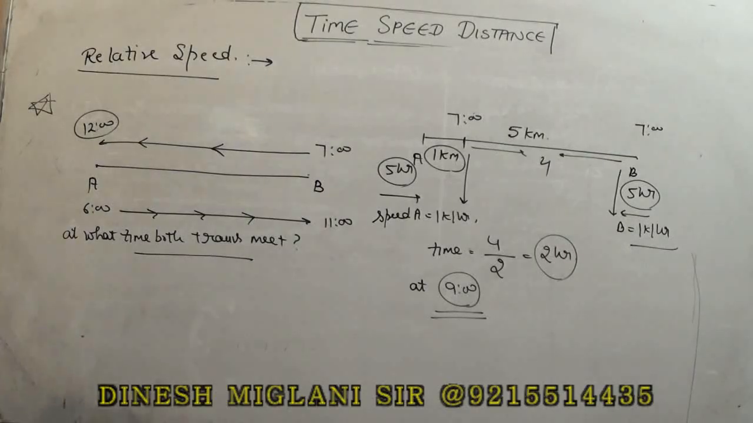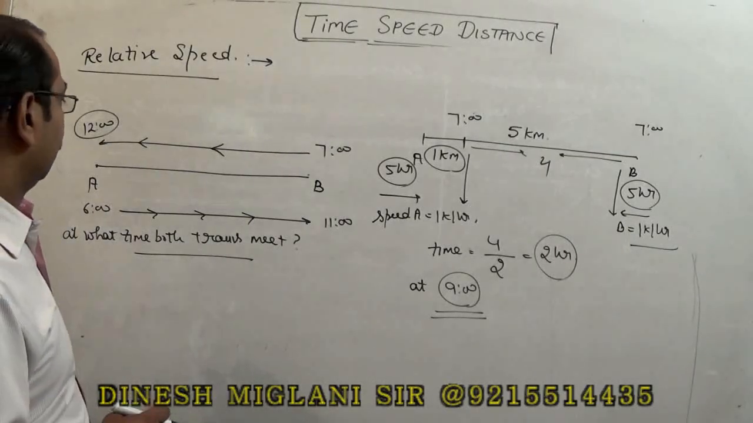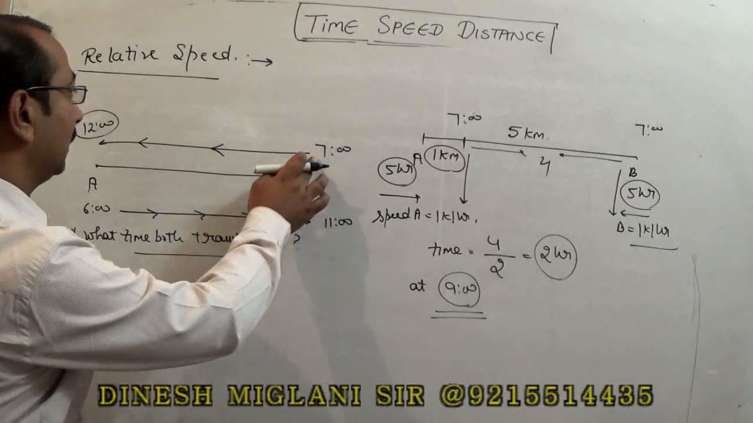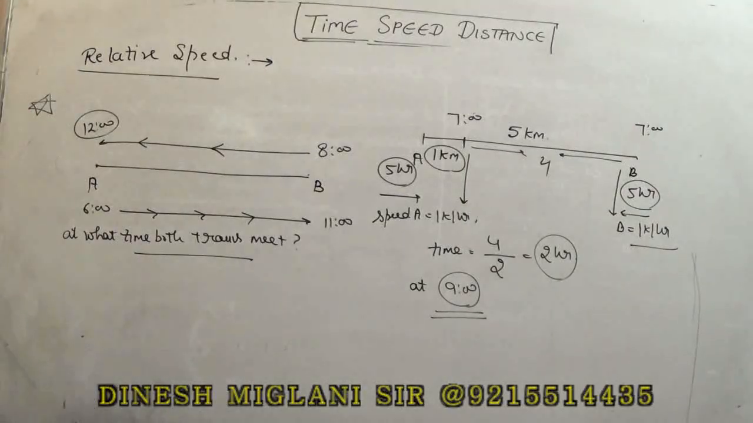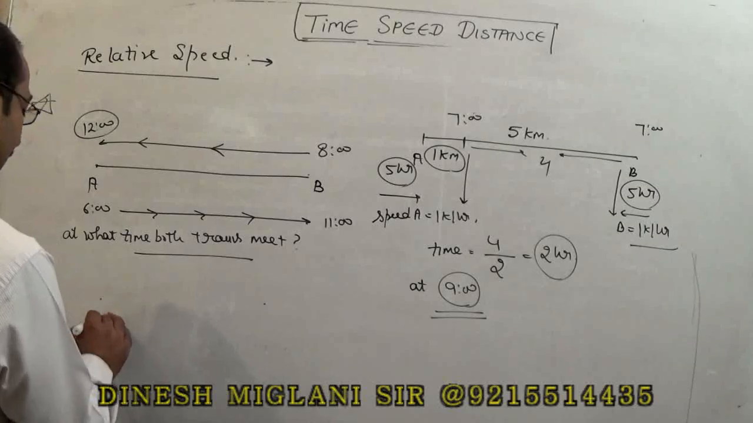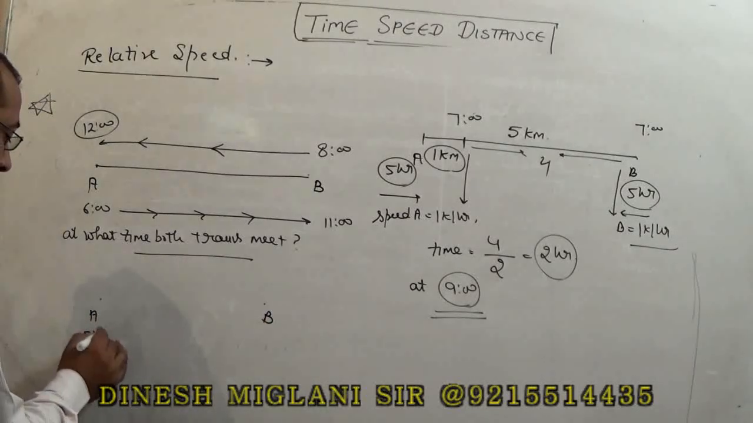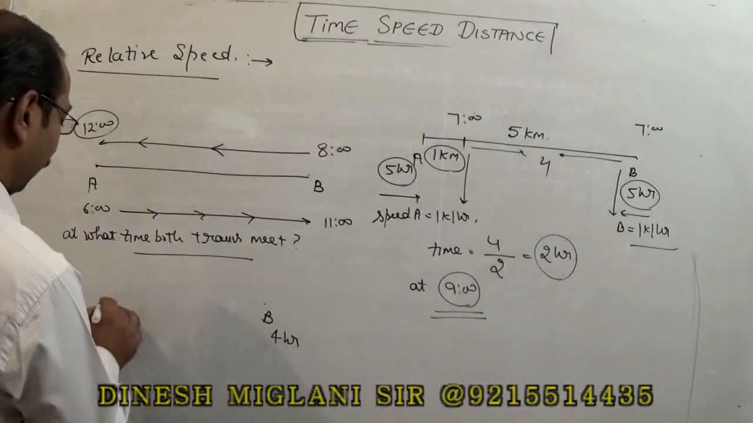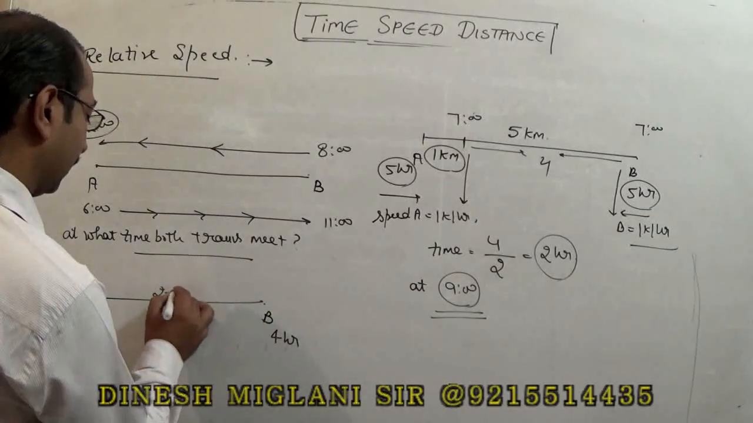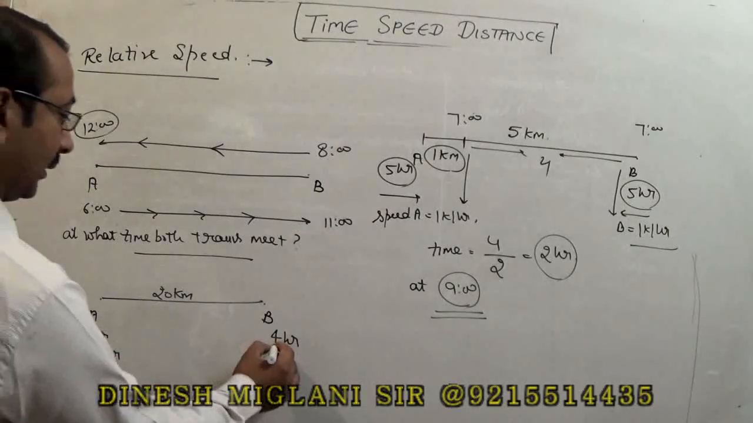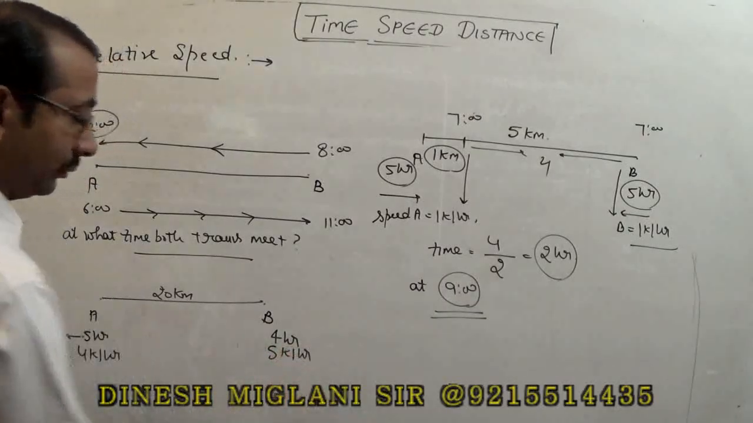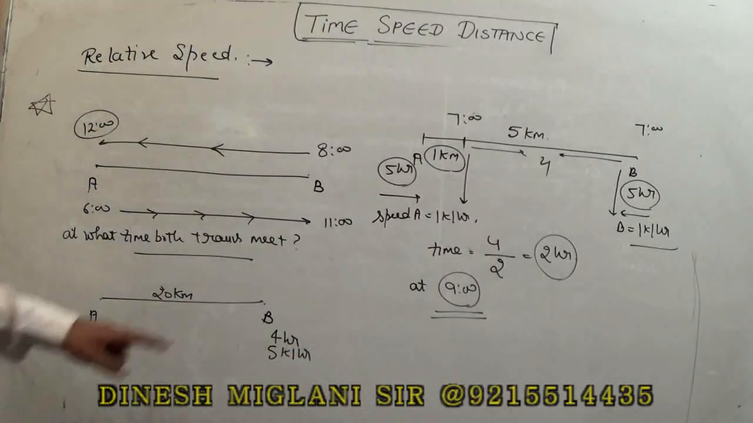In the same question, if I make some change, in place of 7, this train starts at 8 o'clock. Now, two stations A and B, it takes 5 hours and it takes 4 hours, right? So we have assumed the distance to be 20 km. Speed of A is 4 km per hour. Speed of B is 5 km per hour.